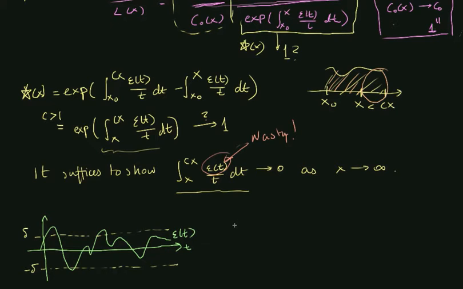Because epsilon of t goes towards 0, we know that there will be some time point, which in the literature we can call t0, after which epsilon of t will always be bounded between minus delta and delta.